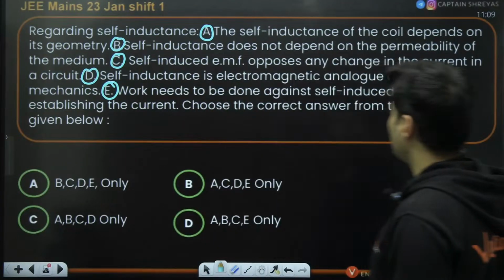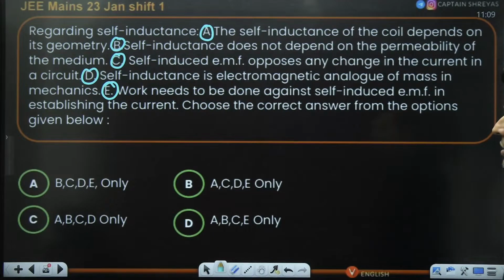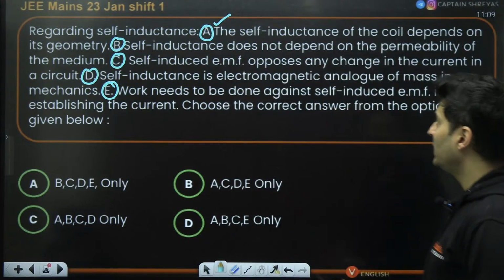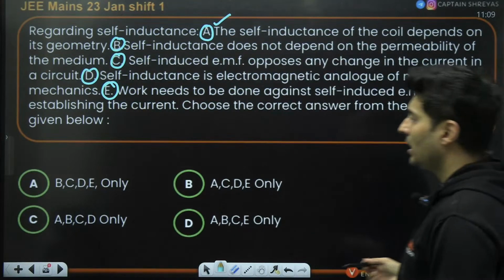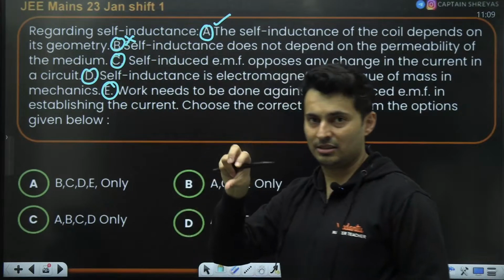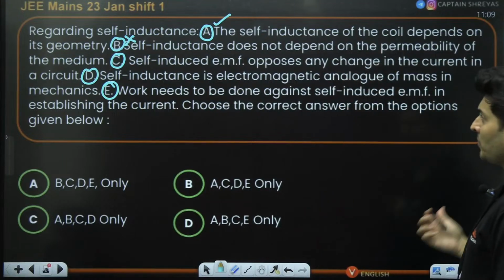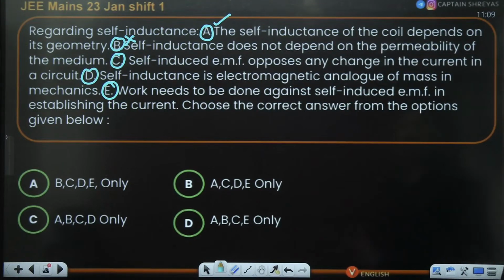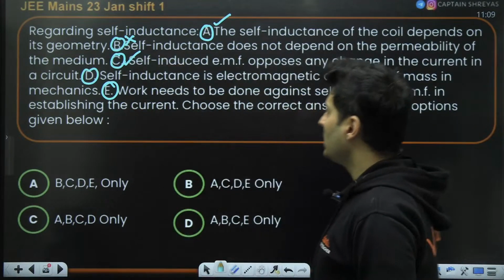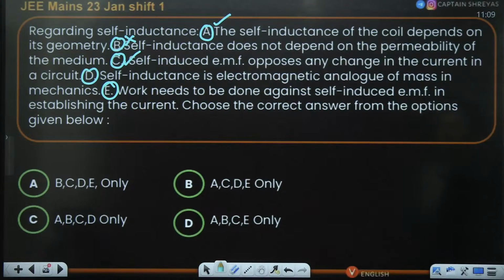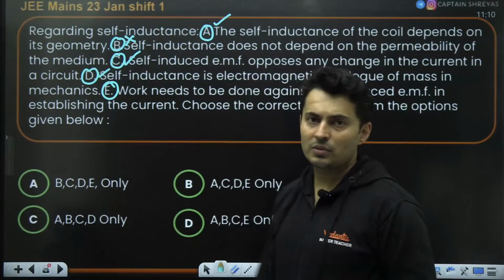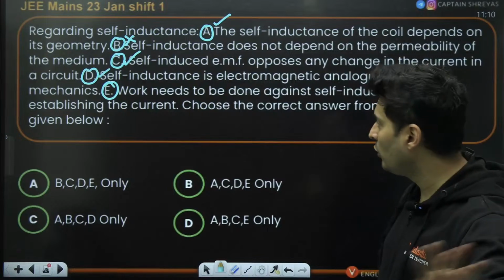Anyways, the self-inductance of the coil depends on its geometry. Definitely A is correct. It depends on its geometry. Self-inductance does not depend on the permeability. I think B option definitely is a wrong answer. It depends on the material which is present: ferro, para, dia, etc. Self-induced EMF opposes any change in the current in a circuit. Yes, definitely, that is Lenz's law. Then self-inductance is the electromagnetic analog of mass in mechanics. Yes, that is useful for LC oscillations also. Mass can be converted into inductance in many formulas.